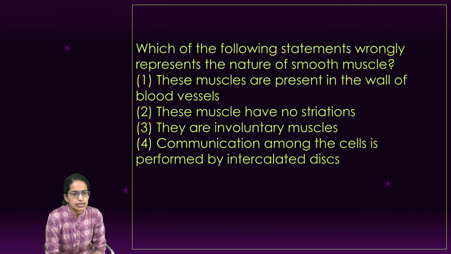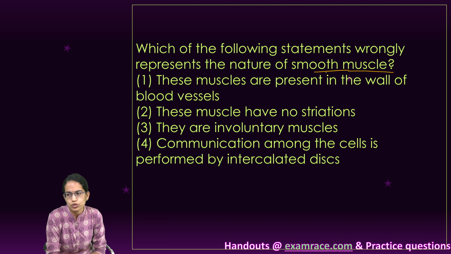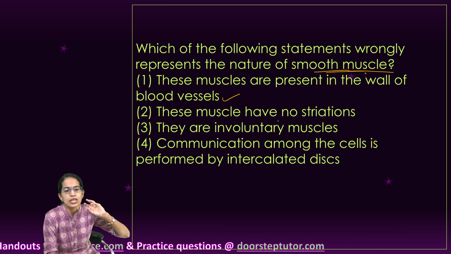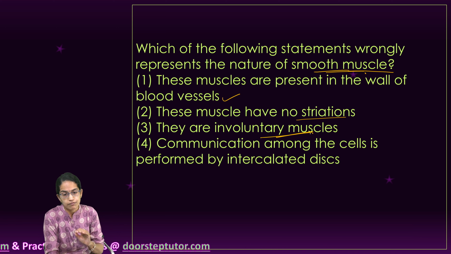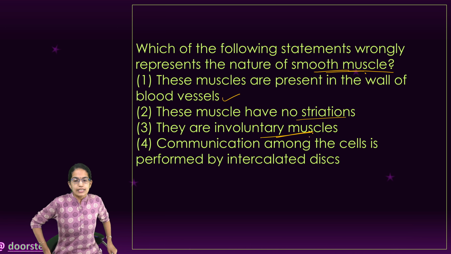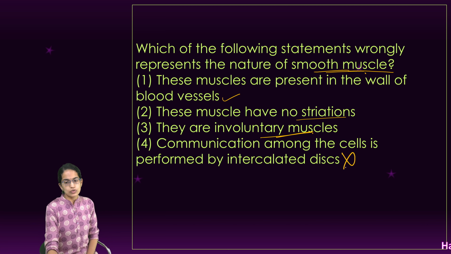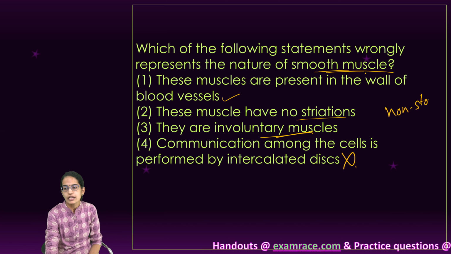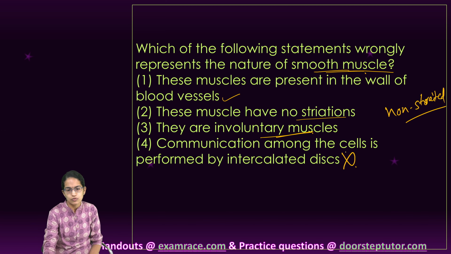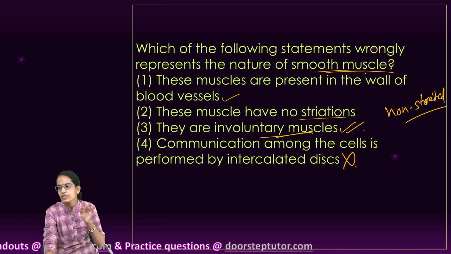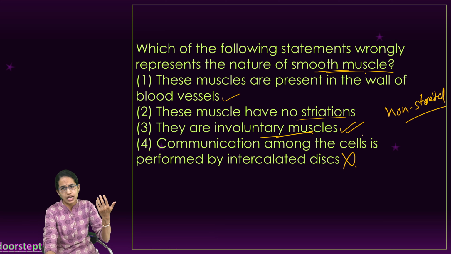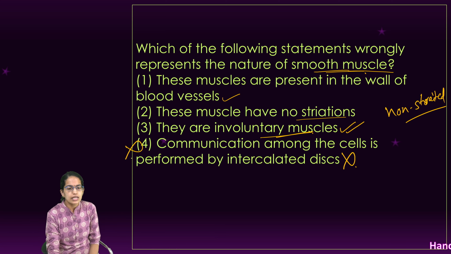The next question says: which of the following statements wrongly represents the nature of smooth muscle cells? Now, smooth muscle cells are present on the walls of the blood vessels. They have no striations. They are involuntary. Very, very important. It is incorrect that the communication is done through intercalated discs. So, this is the incorrect option. Smooth muscles are non-striated and involuntary, present in the inner lining of the internal organs, blood vessels, alimentary canal, gut and all those. So 4 is the incorrect option here.